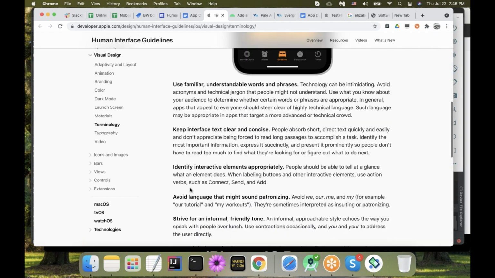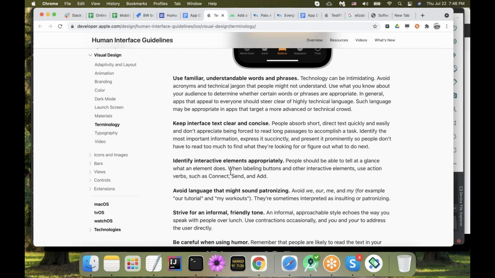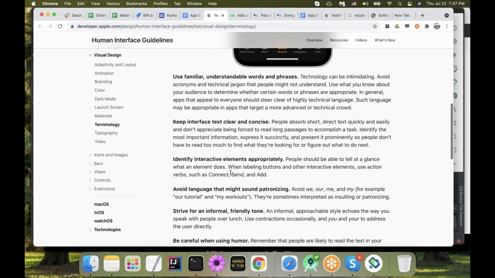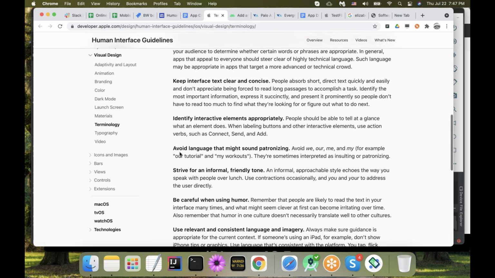Keep the interface clear and concise. That's obvious. Identify interactive elements appropriately. Yes, because if I have a button that has a light gray background, I would probably think that this guy is disabled. I've been trained for years by the web and mobile community that disabled elements are usually grayed out. So we don't want to do this. And avoid language that sounds patronizing, which basically means our tutorial might work out and things like that.